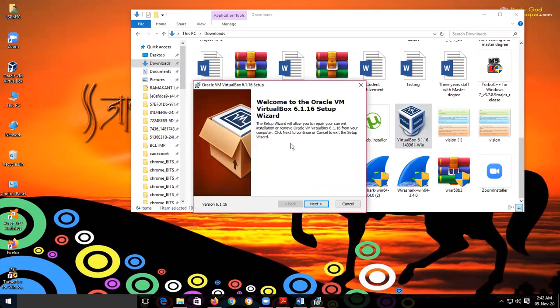Such type of window is the setup wizard. So you just click on next, next, next, say default settings allowed, and it automatically installs. You just follow the next, okay, or sometimes you have to provide some kind of information so that windows will appear. So once VirtualBox is installed, here again already installed,